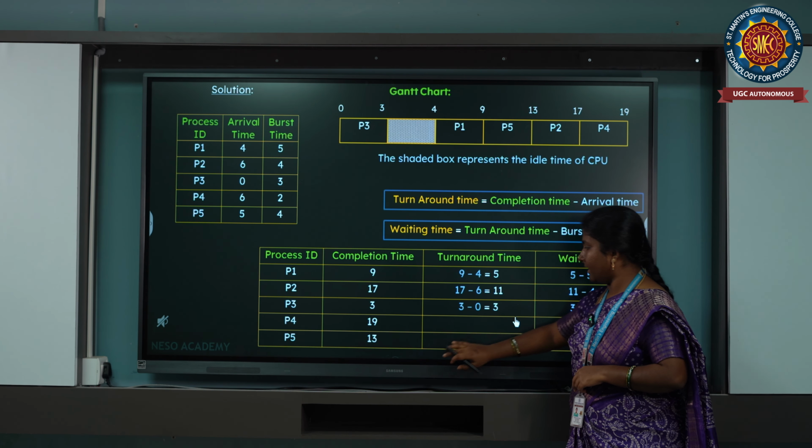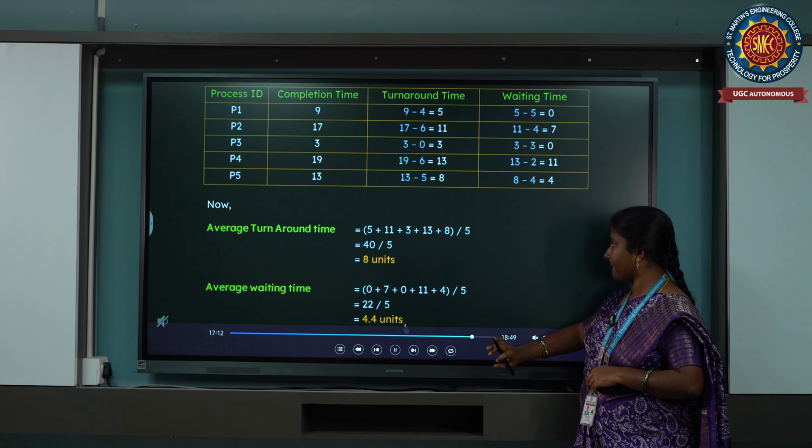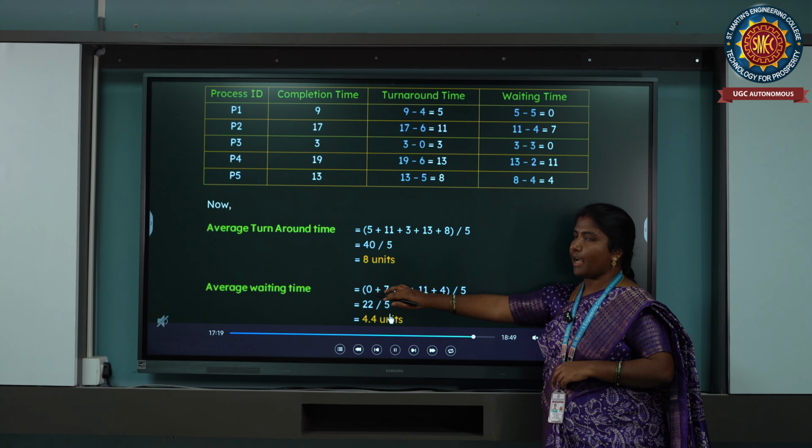After that we have to calculate the average turnaround time and average waiting time.